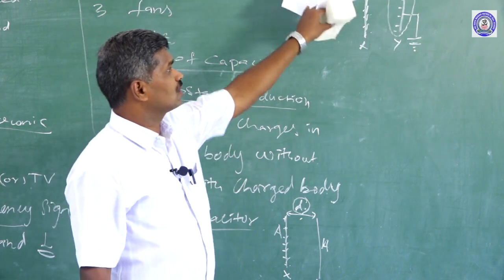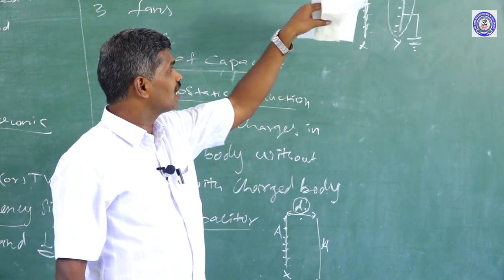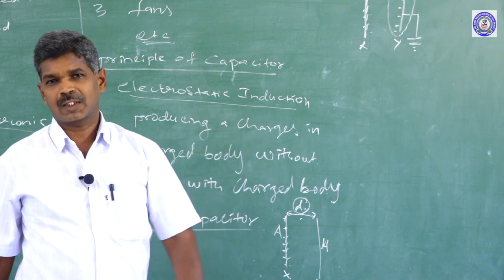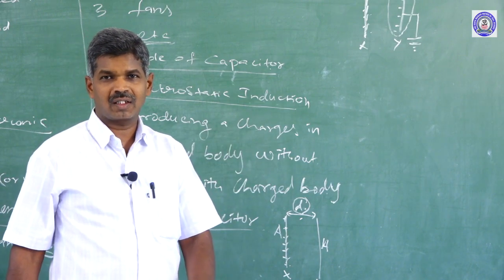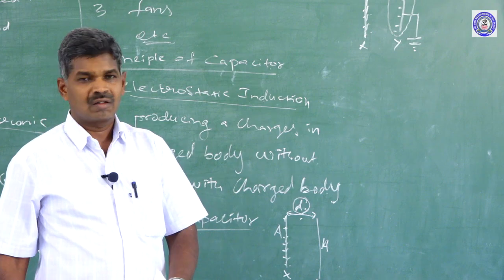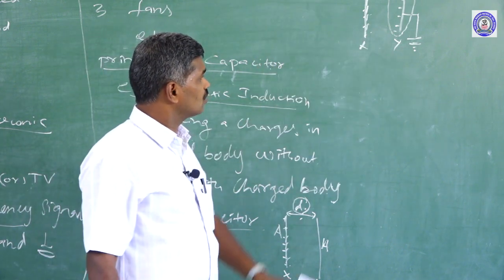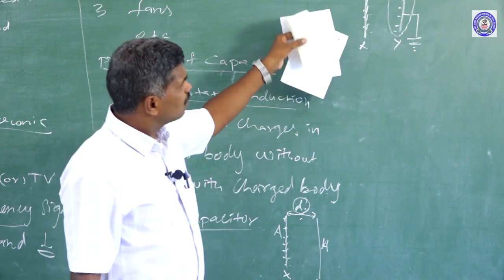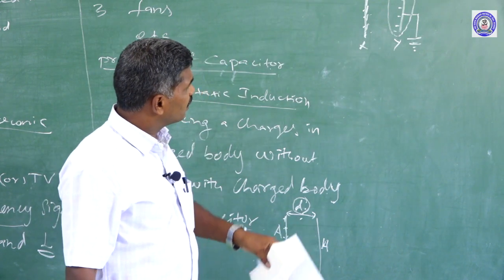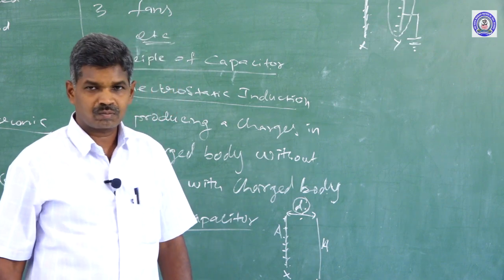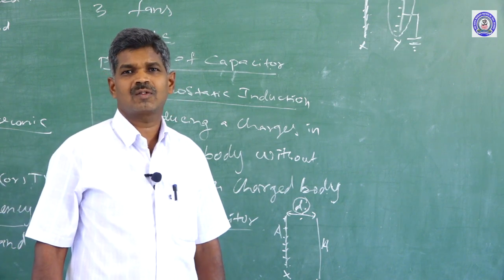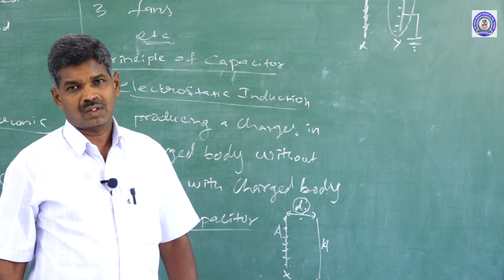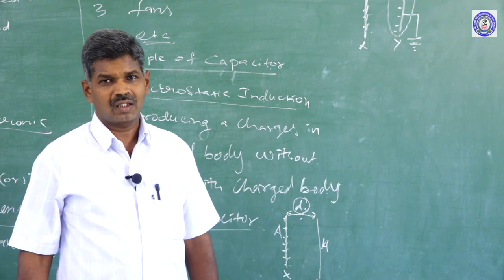For supplying charges, from where can we supply charges to the X plate? By using a battery or a cell, we can supply charges to the X plate. Here we are supplying positive charges. Before supplying positive charges, the metal plate is uncharged, electrically neutral.